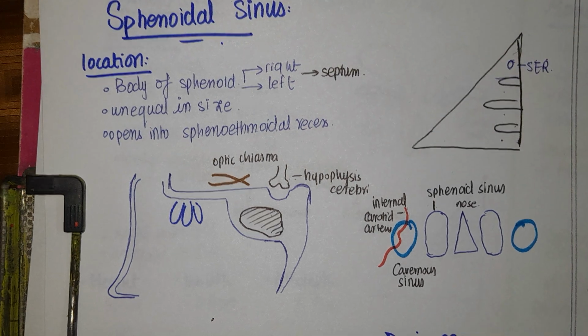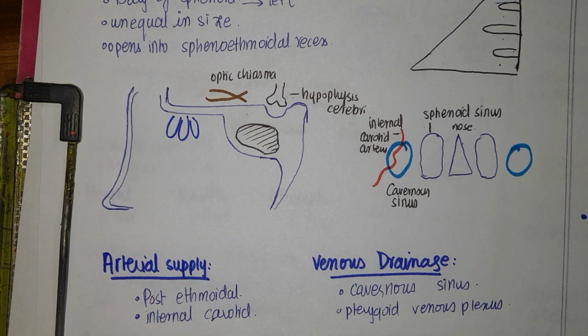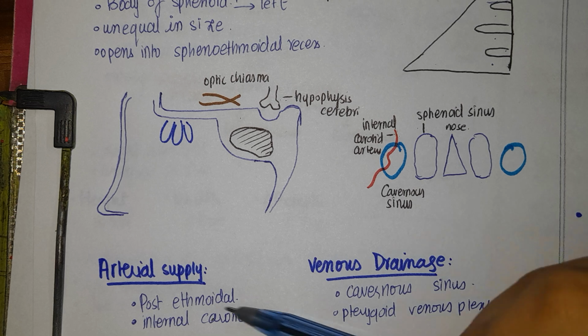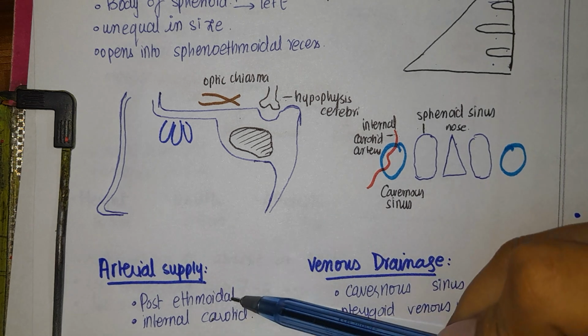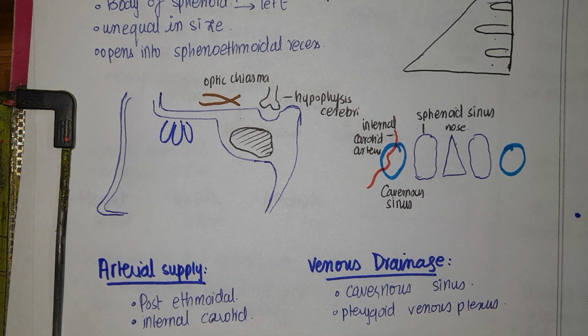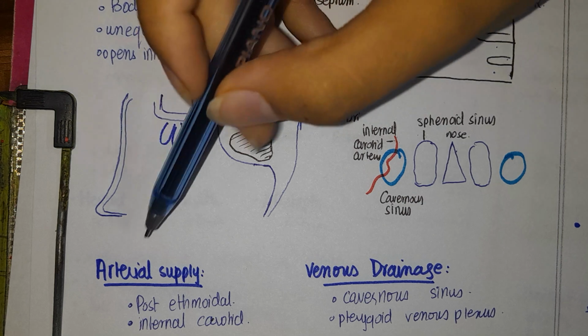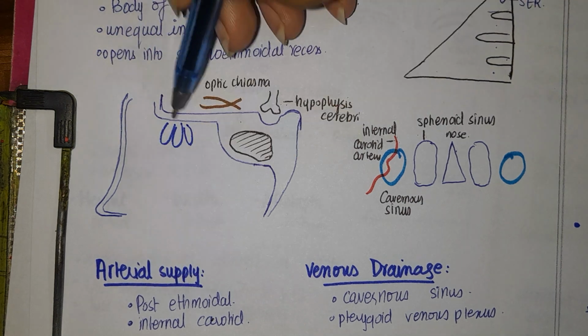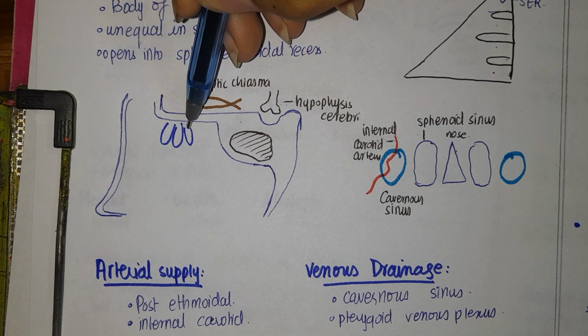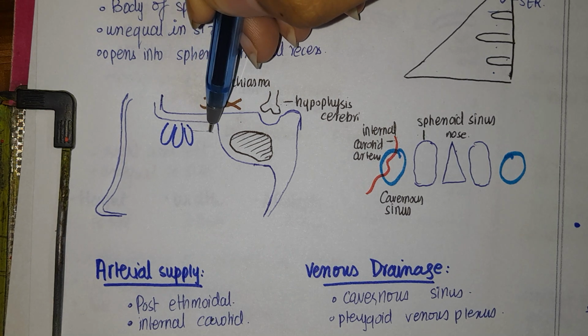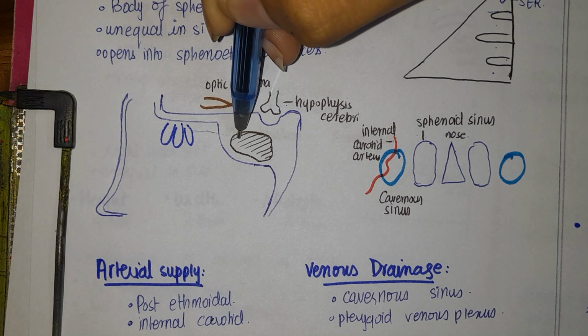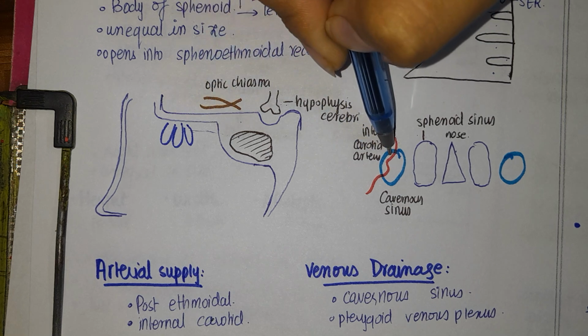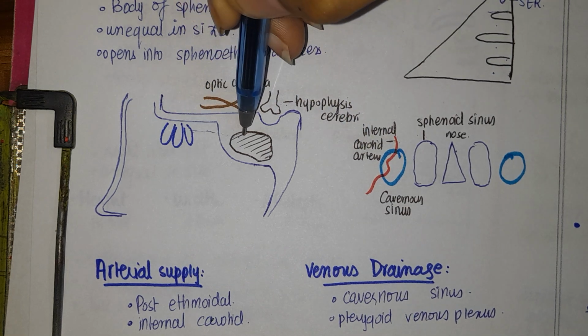Arterial supply would be one from the internal carotid artery and the other from the posterior ethmoidal artery. Why is it from the posterior ethmoidal artery? Because you can see this is the posterior ethmoidal sinus, and one artery will be coming from this sinus to the sphenoidal sinus. So one is going to be the internal carotid artery, the other is going to be the posterior ethmoidal artery.